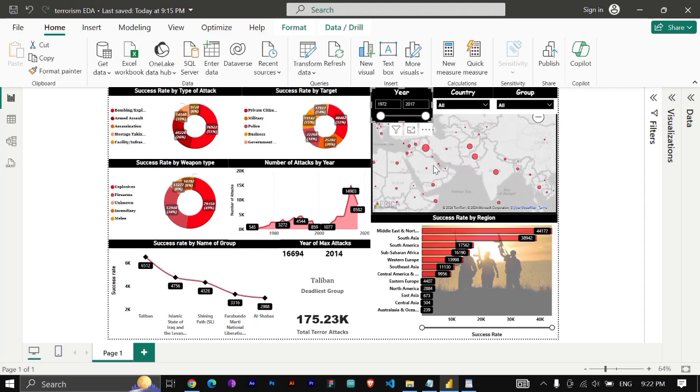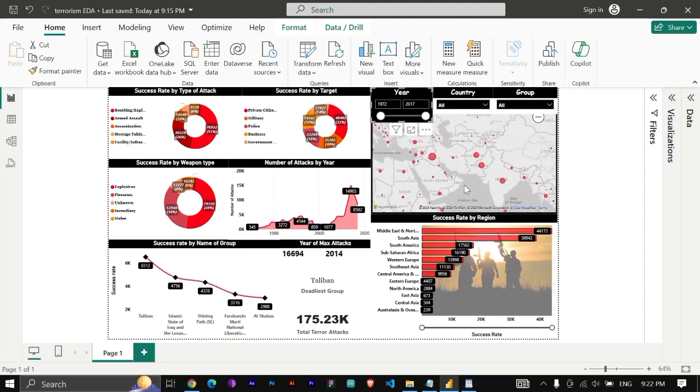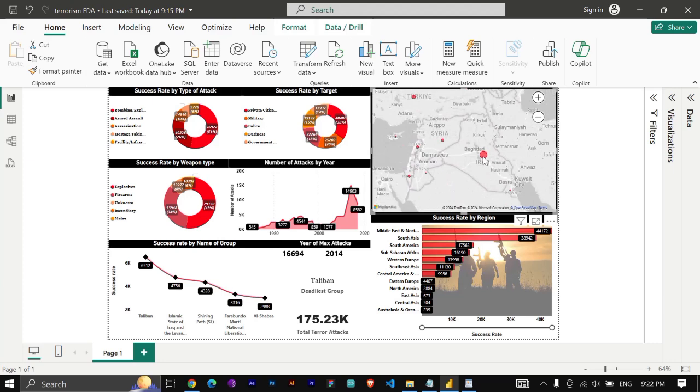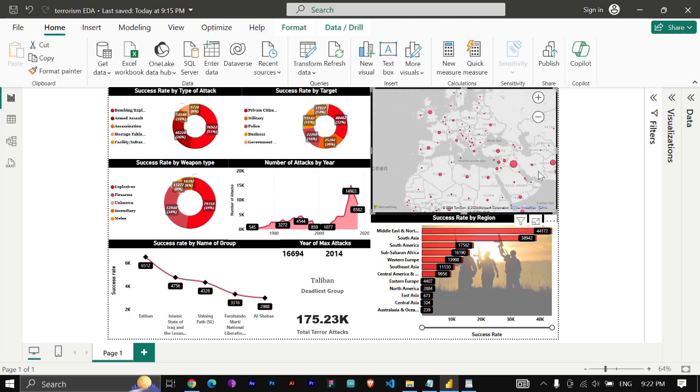If you want to know the hotspot, we can see that Iraq, especially Baghdad, is one of the hotspots. The total number of successful attacks that have taken place in Iraq is 21,834, which is massive in these 45 years.